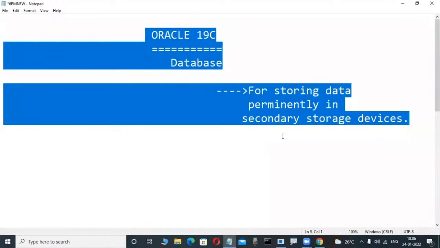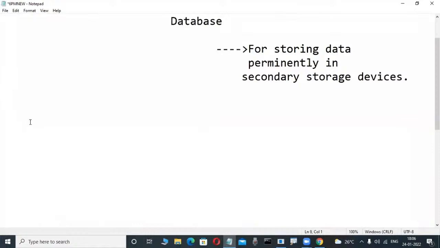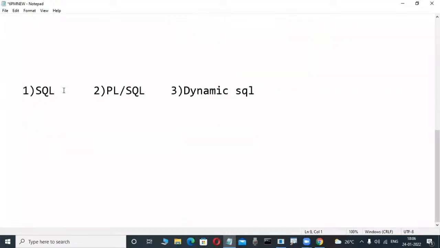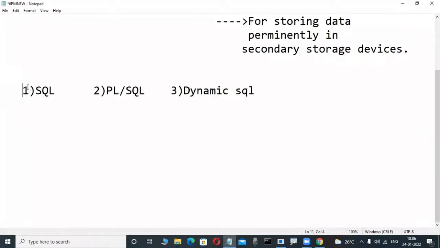What is that? Today I will tell you. Oracle, SQL Server, DB2, Sybase, MySQL, all these databases are implemented based on the relational data model concept. For operating these products, we use SQL. But for the Oracle database product, if you want to operate it, we use 3 languages: one is SQL, another is PL/SQL, another is dynamic SQL. Up to this, we learned in previous classes.